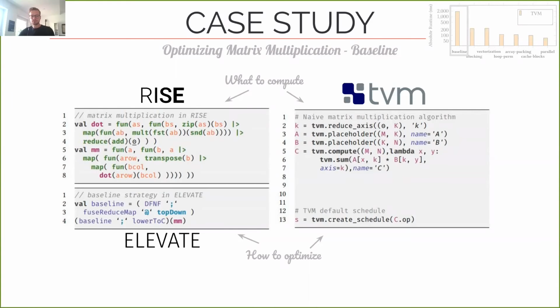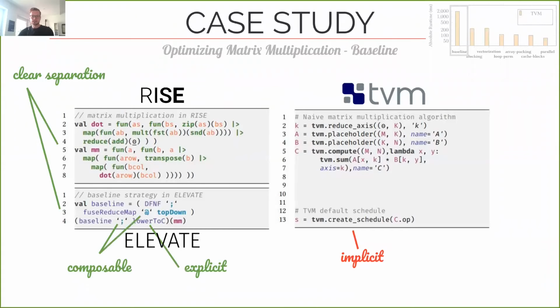code. For our functional approach, we describe the matrix multiplication computation using RISE and its functional primitives like map and reduce. And we define a separate strategy in Elevate, which explains how to optimize this computation. Here we can already see that we have a clear separation between the computation and the optimization. More crucially, TVM's default strategy implicitly describes some way of lowering the program to executable code, and we don't really know how this is performed.